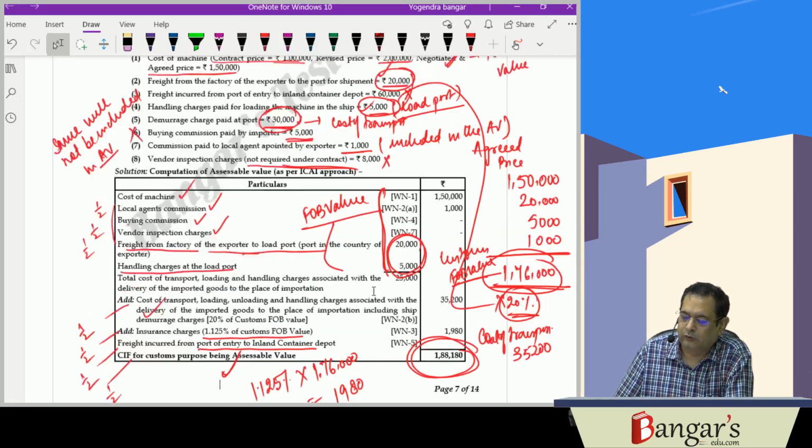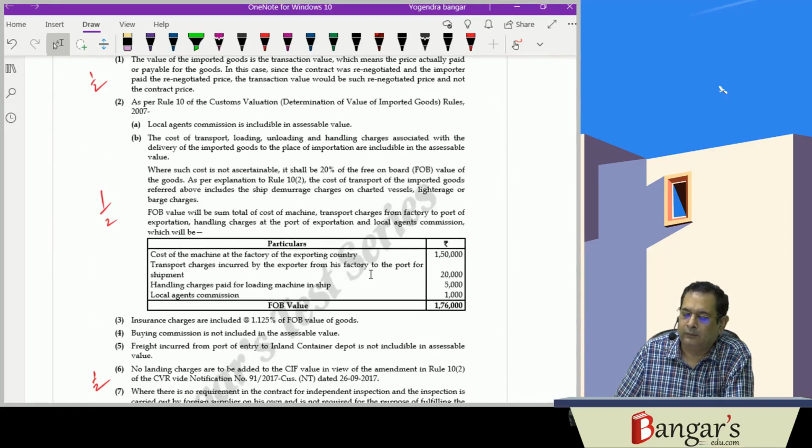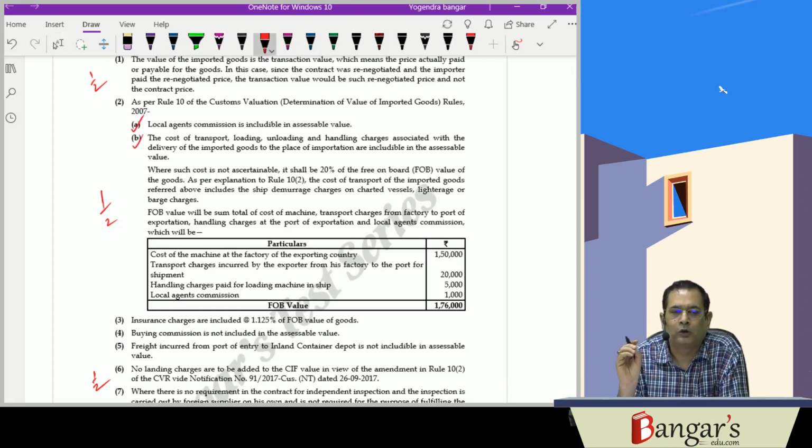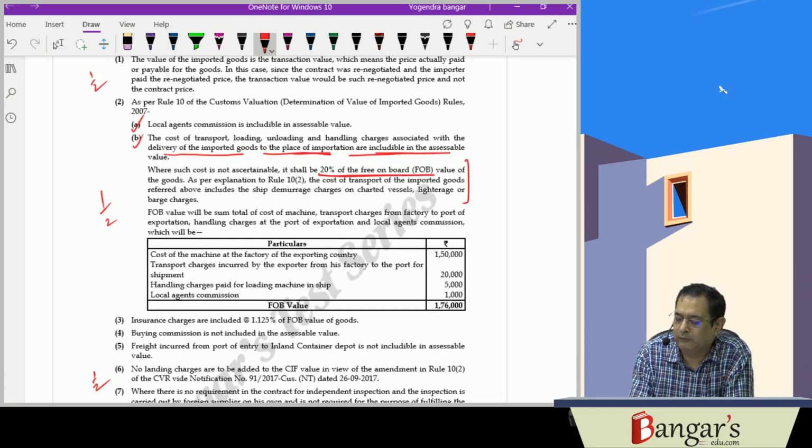So this question was asked for 5 marks. Along with the working notes, you have to properly write the working notes. What will be the transaction value? That is, the renegotiated price will be the transaction value. Local agent's commission is includable. Then cost of transport, loading, unloading and handling charges associated with the delivery of the imported goods at the place of importation are included in the assessable value, and in case the same is not ascertainable, it is taken as 20% of the FOB value.